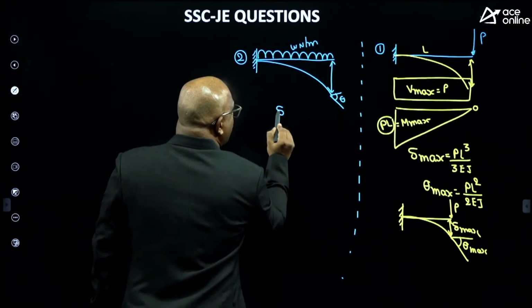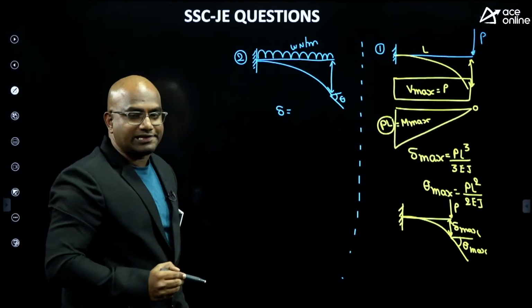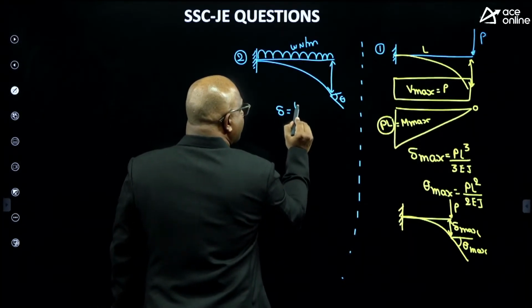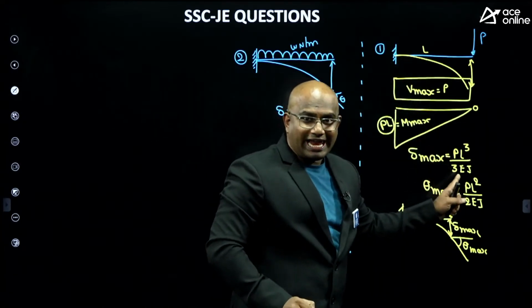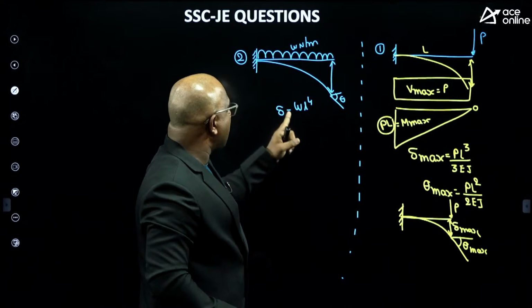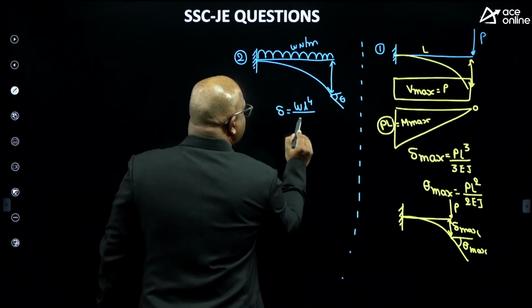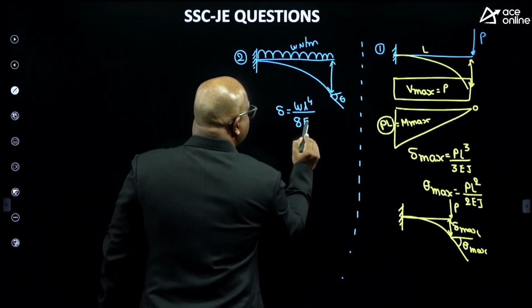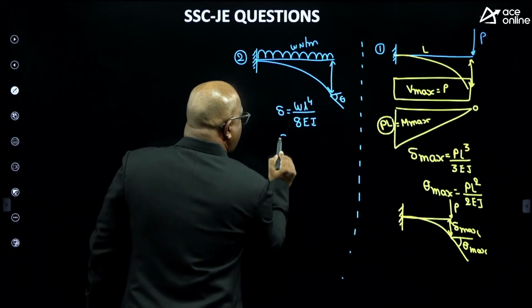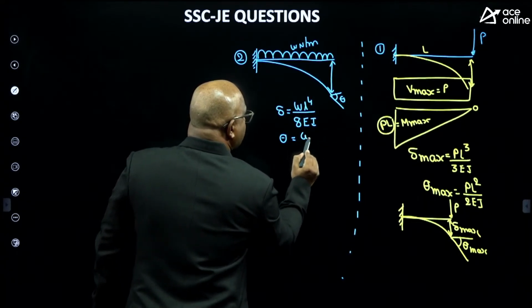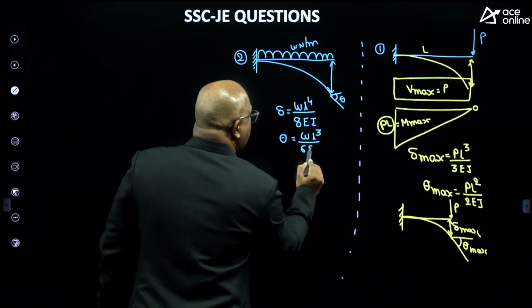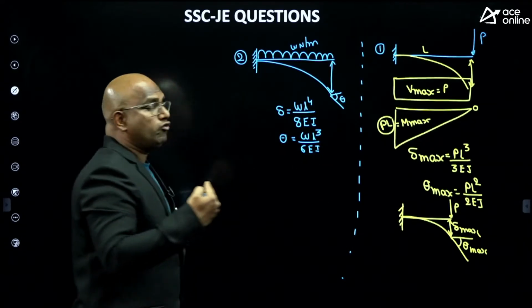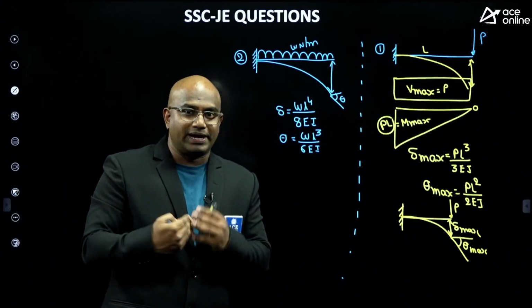So whenever it is UDL, the deflection formula, where point load had L cube, UDL will have L power 4 by 8EI. Then maximum slope is WL cube by 6EI.